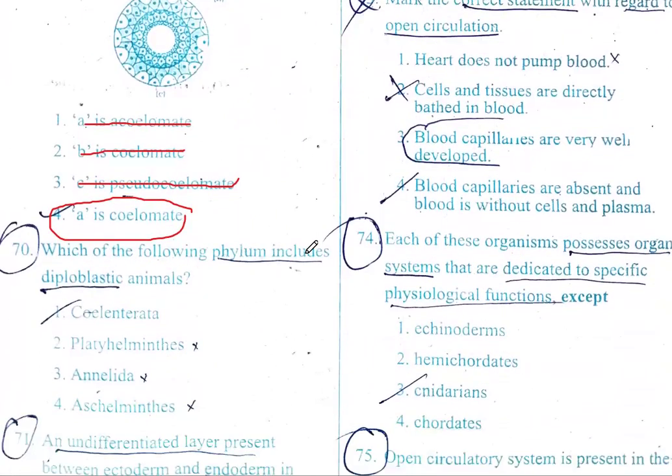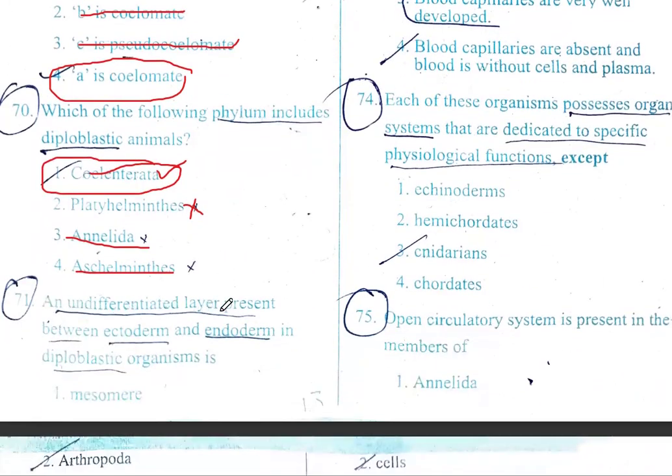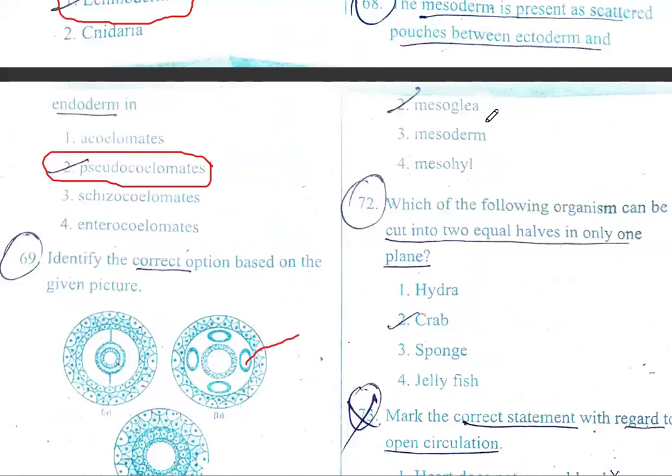Which of the following includes diploblastic animals? Cnidaria, yes, diploblastic. Platyhelminthes, triploblastic. Annelida, triploblastic. Aschelminthes is triploblastic. Therefore, cnidarians are the diploblastic. An undifferentiated layer present between ectoderm and endoderm in diploblastic organisms is mesomere, mesoglea, mesoderm, mesohyl. That is mesoglea.